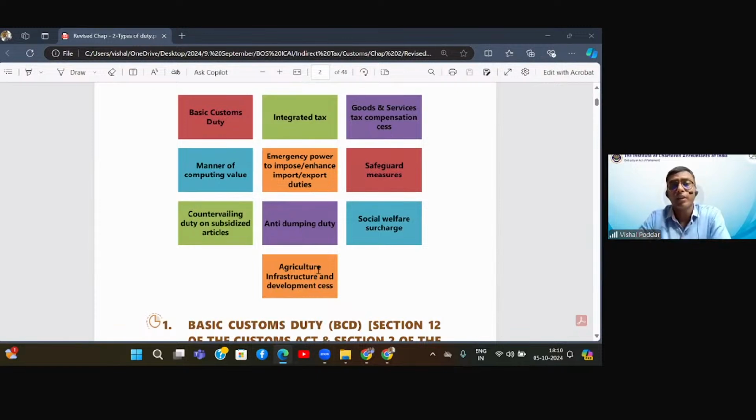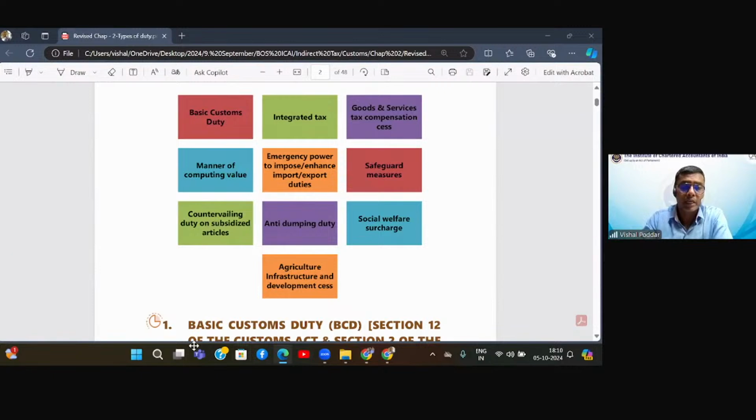And then again, we have, like how you have education and health cess in case of income tax, in a similar manner, in customs we have something called social welfare surcharge, and we also have something called agriculture infrastructure development cess. Now you can see from the screen itself that customs law at one single point is collecting so many taxes. So this is what a single window system of customs. So I've answered the first question, what?